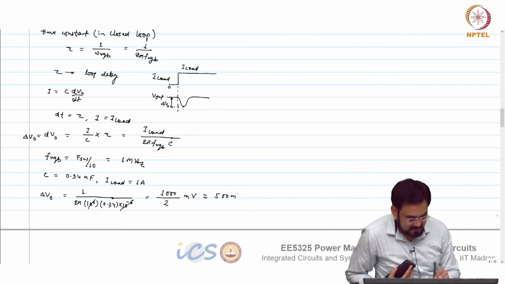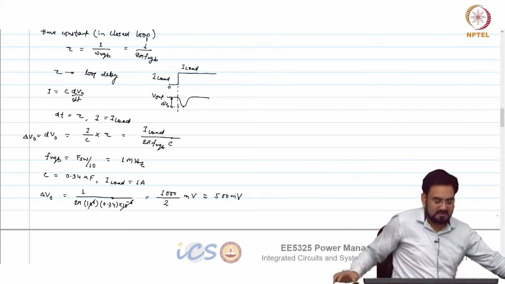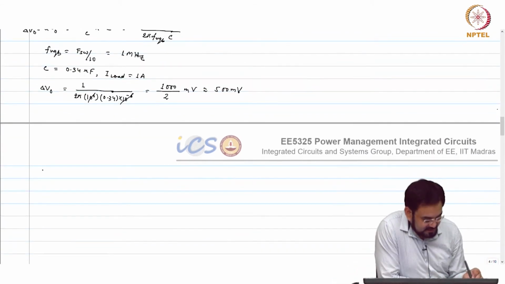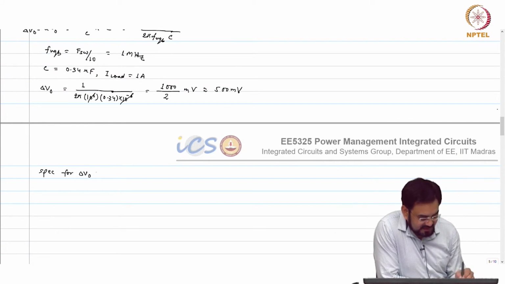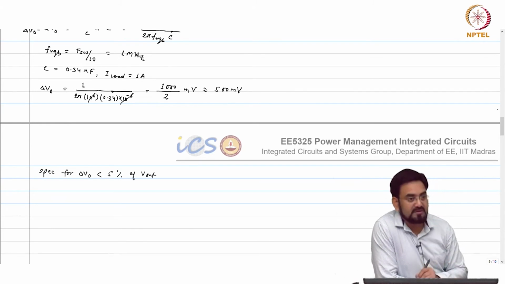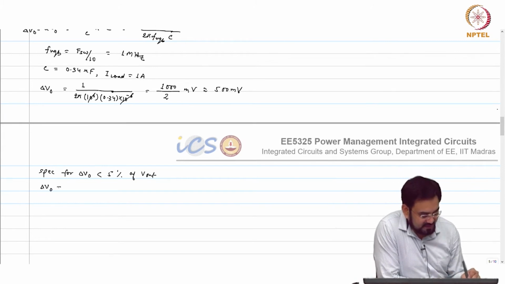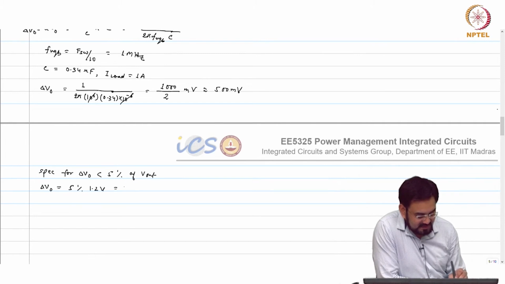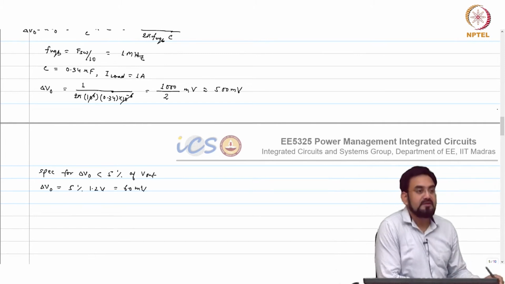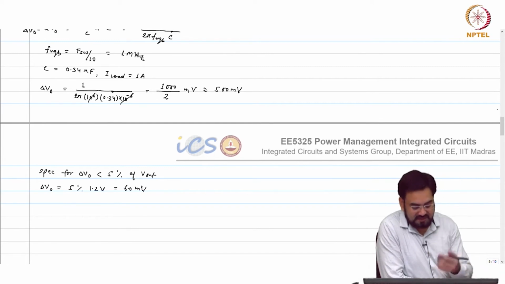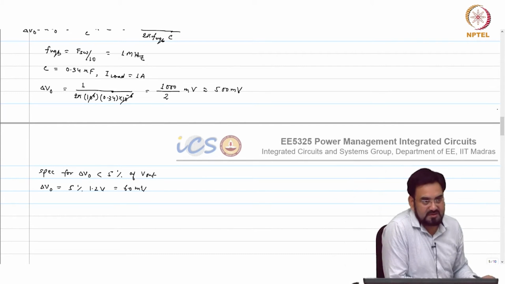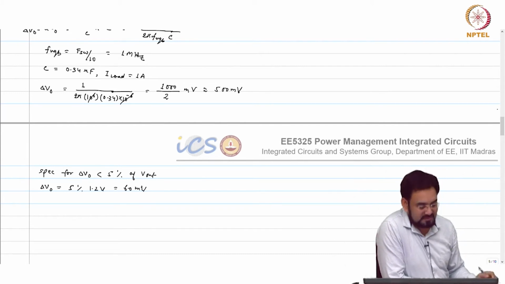500, which is too high. So let us say the spec for delta Vout is usually less than 5% of Vout. So delta Vout equal to 5% of 1200 millivolt or 1.2 volt, which is 60 millivolt. So your cap required will be 500 divided by 60, roughly 10 times more in this case.